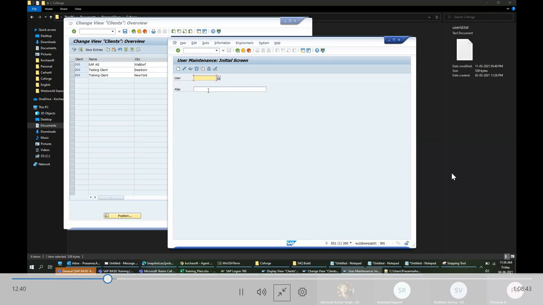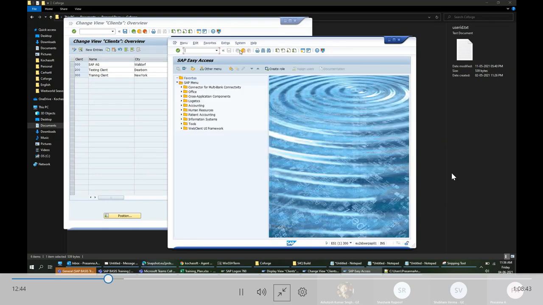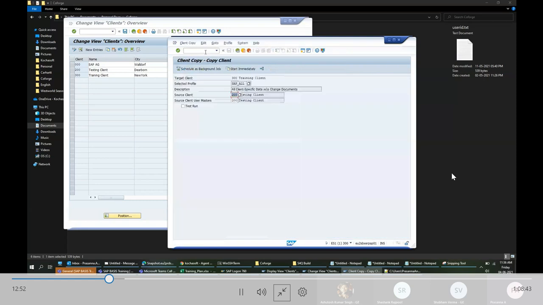So I'll do a client copy, SCCL. This is the transaction to do a client copy. The target is the client I have logged into, which I'm creating as 300. I'll decide which client I want to copy from. If I want to create a blank system, I will copy from 000. 000 is just the SAP reference client, so nothing will be there.